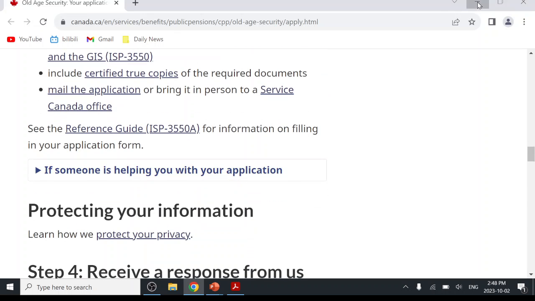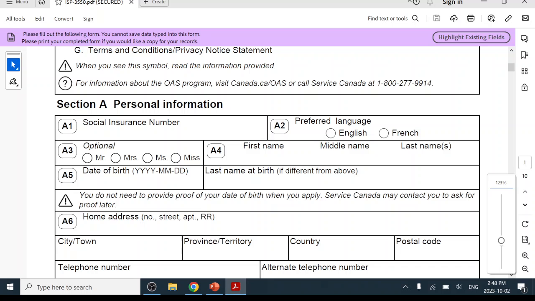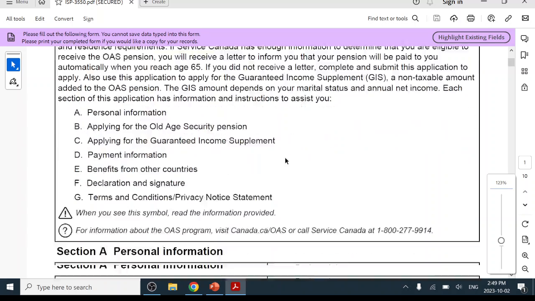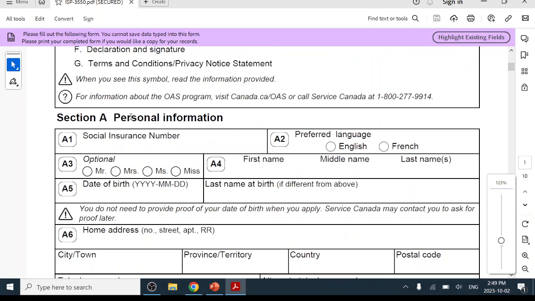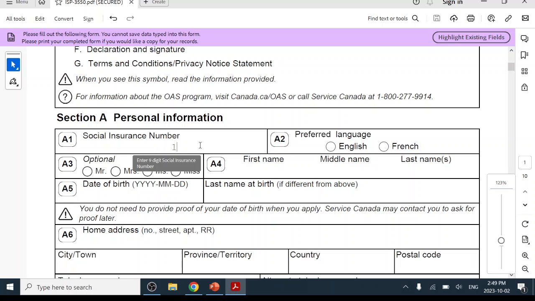So let's go to the application form. This is the application form for the Old Age Security pension and the Guaranteed Income Supplement. We call them the OAS and the GIS. Section A, personal information. Social insurance number, let's say 1, 2, 3, 4, 5, 6, 7, 8, 9, so 9 digits. Preferred language, English. This is optional.